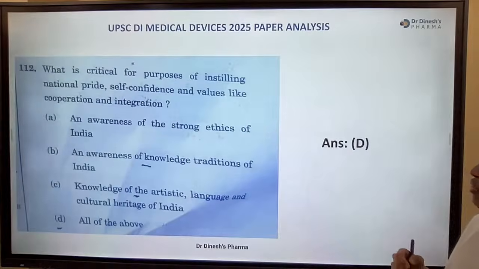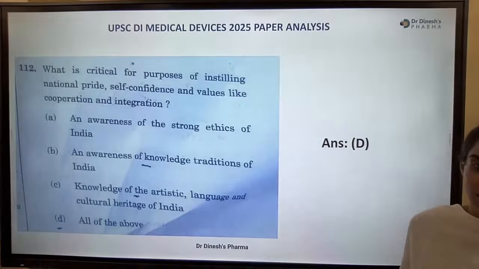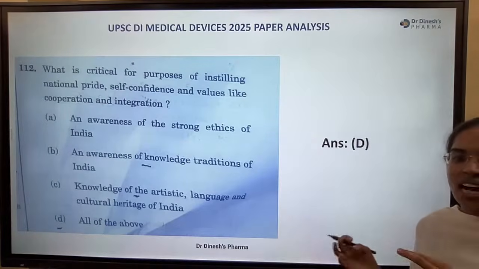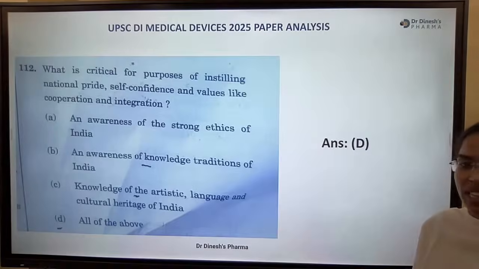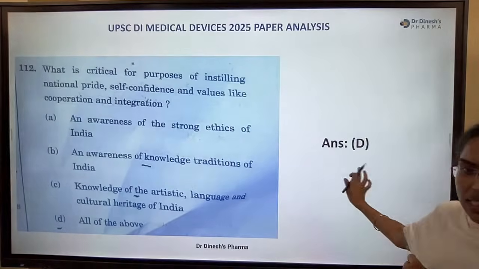Okay. And what is critical for purposes of instilling national pride, self-confidence, and so on? So all of the above. Yes. Awareness of knowledge, traditions, ethics, artistic language, cultural heritage of India, everything. Yeah, all are important, all are critical for the purpose of instilling national pride. D.